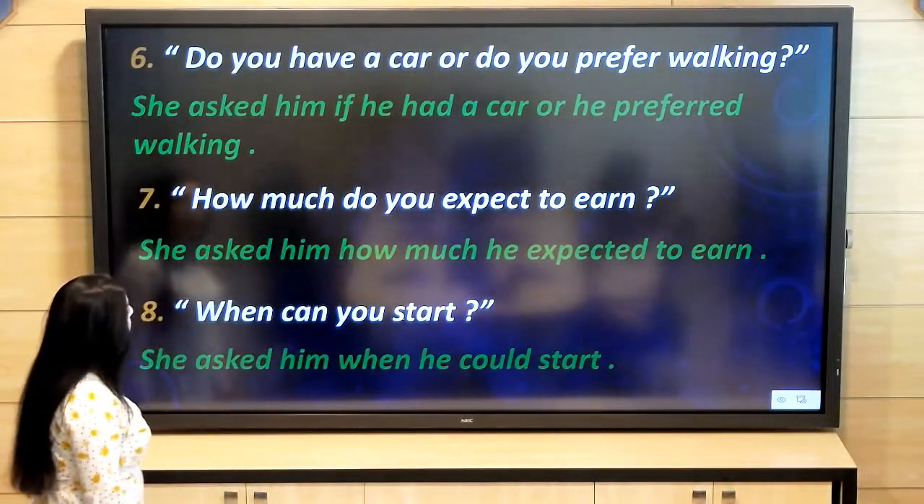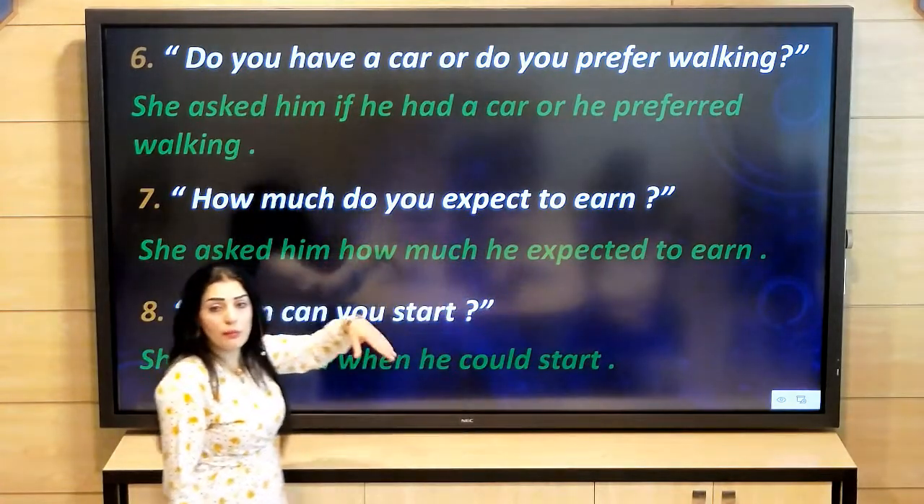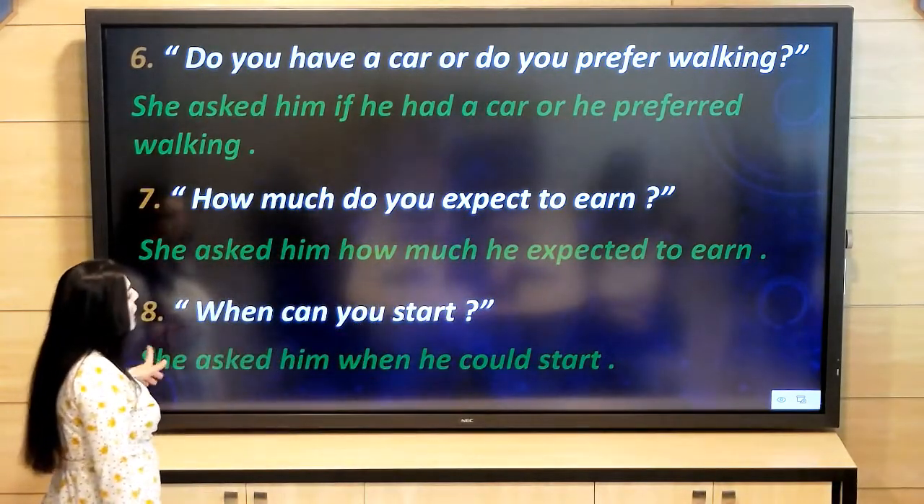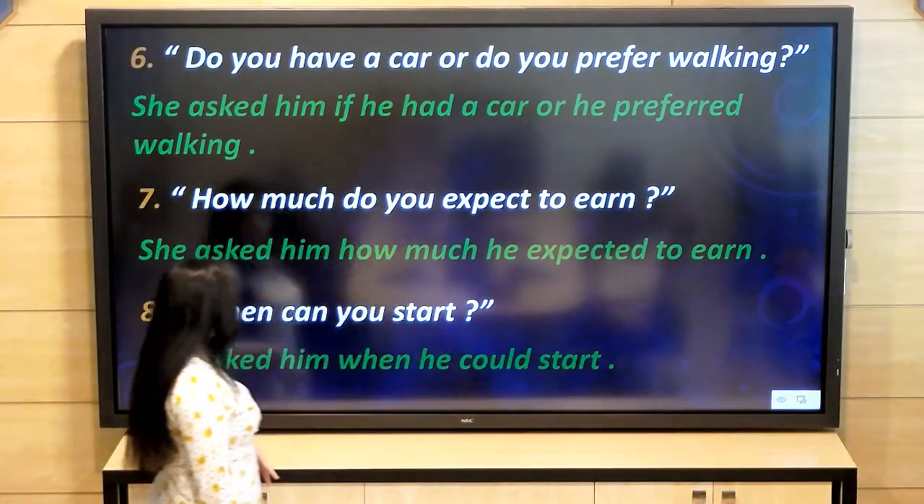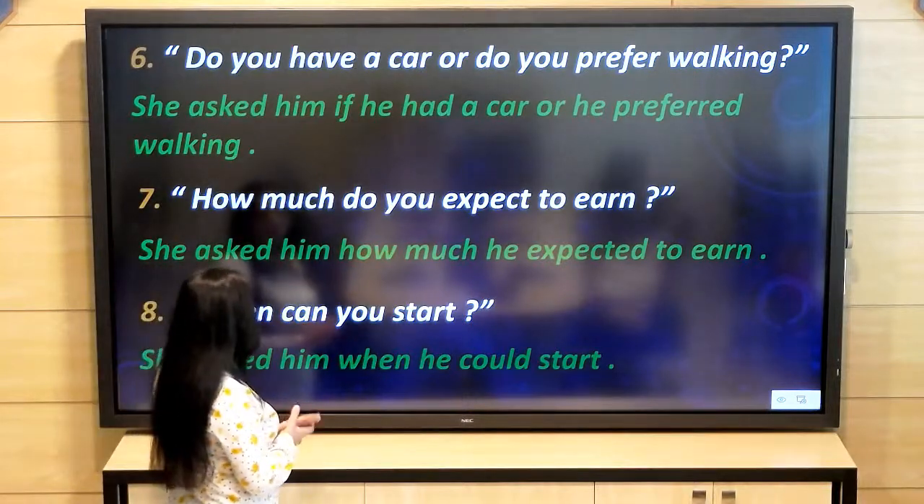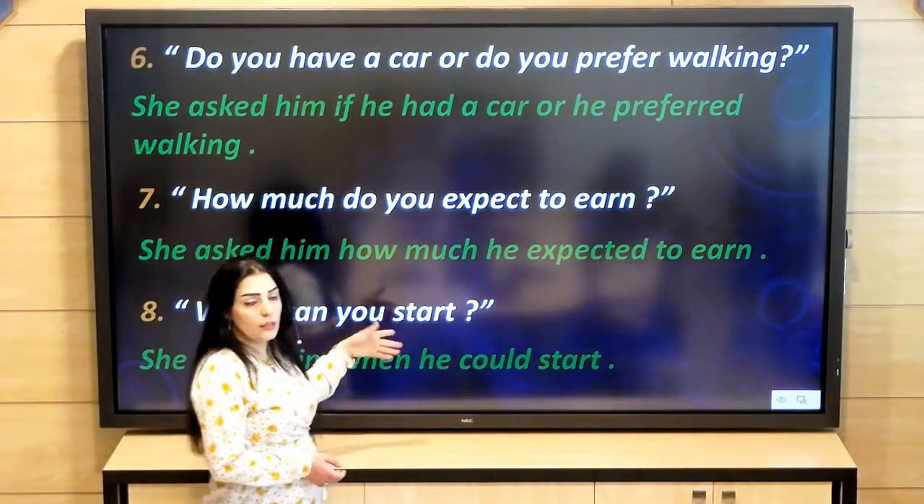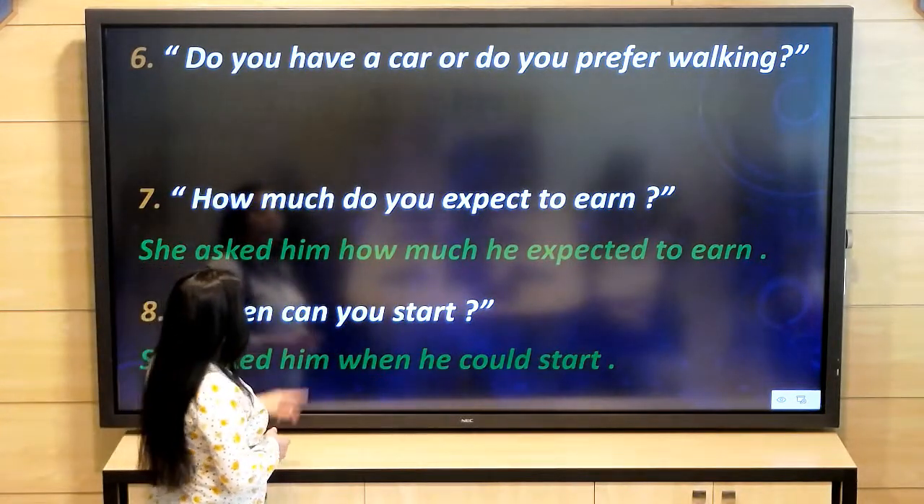Number 7, how much do you expect to earn? Also, do you expect, it is a simple present, will become simple past. She asked him how much he expected to earn. Number 8, when can you start? We have can, it will become could. She asked him when he could start.